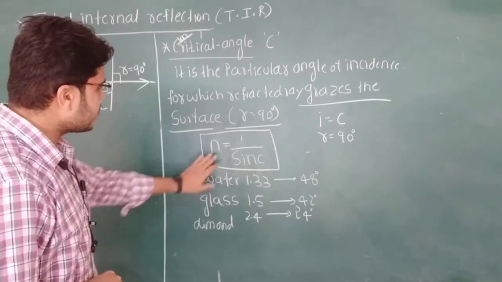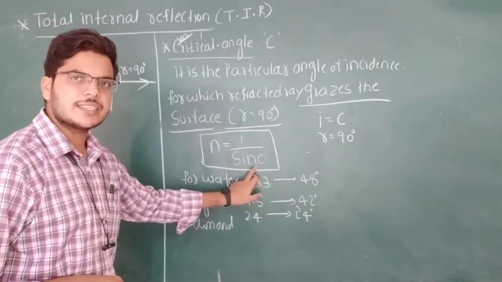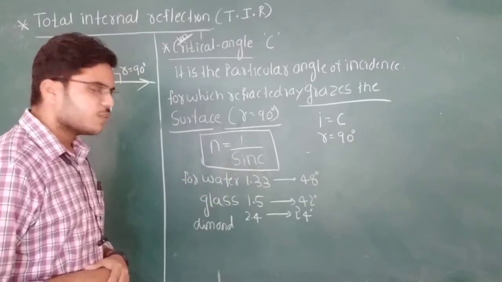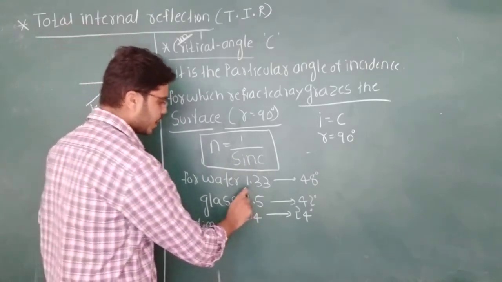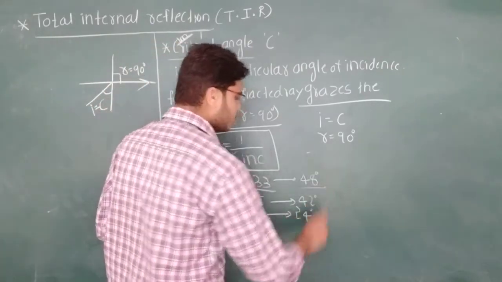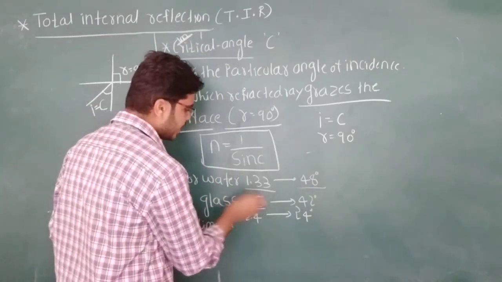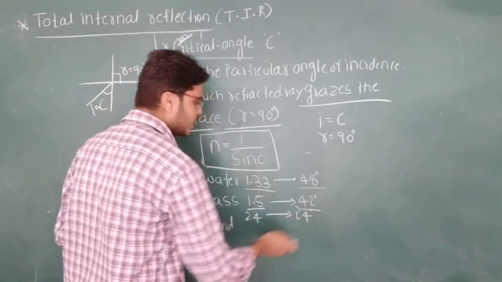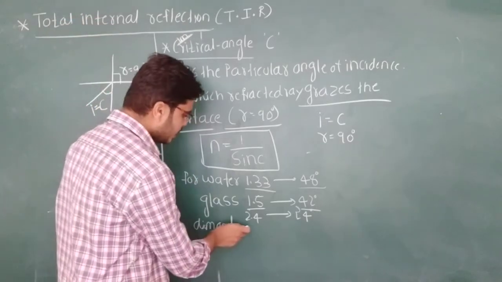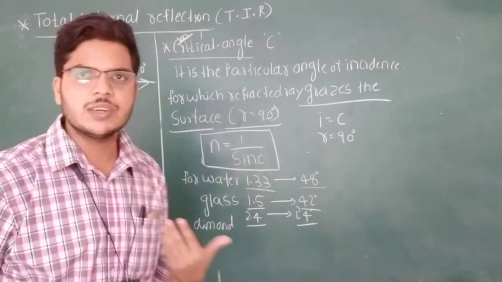Now, from this formula, what will you conclude? If the refractive index is more, then the critical angle is less. If the refractive index is less, then the critical angle is more. For example, if you consider water, the refractive index is 1.33 and the critical angle is nearly equal to 48 degree point something. If you consider glass, the refractive index is 1.5, the critical angle is nearly equal to 42 degree point something, some minutes. For diamond, the refractive index is 2.4 and the critical angle is nearly equal to 24 degree and 4 minutes.